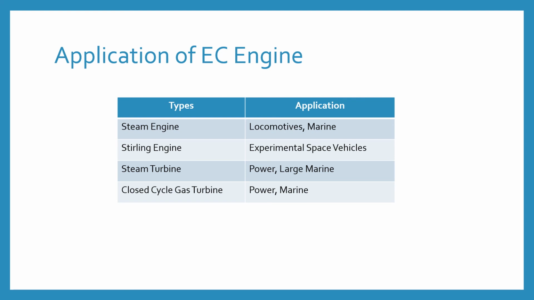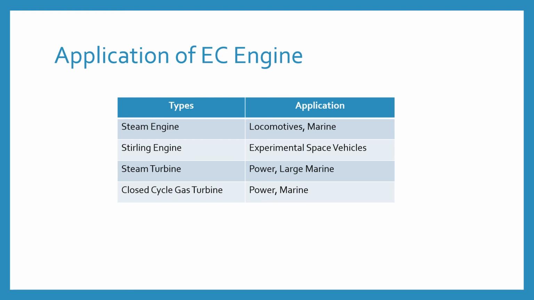Now coming to the application of the external combustion engine. Basically it is of four types. One is steam engine, Stirling engine, steam turbine, and closed cycle gas turbine. According to the steam engine, we use it in locomotives and marine. The Stirling engine is used in experimental space vehicles.